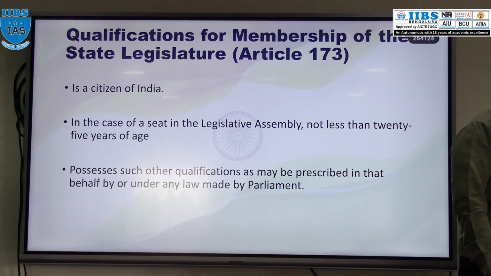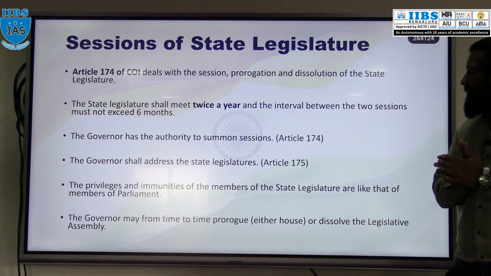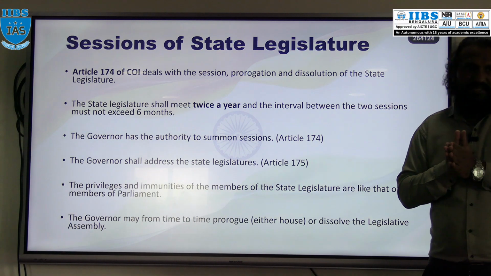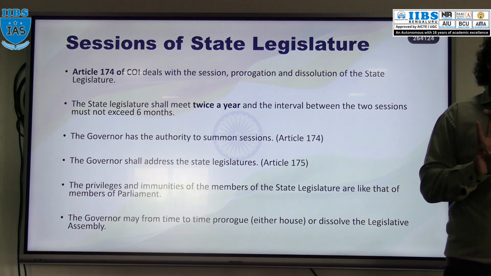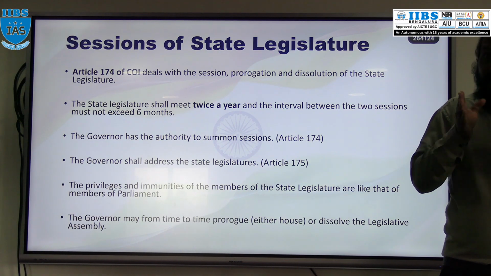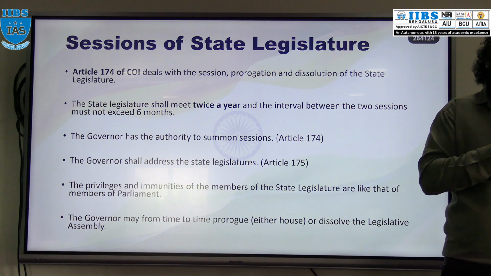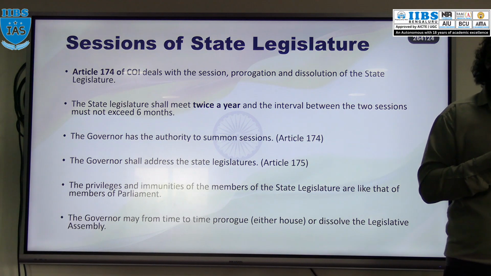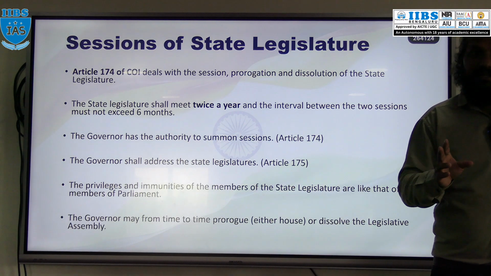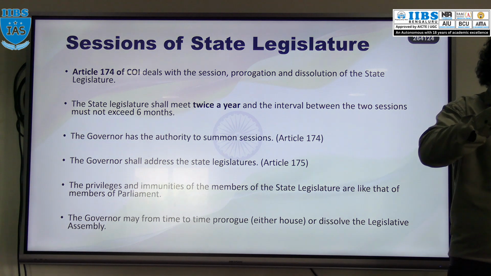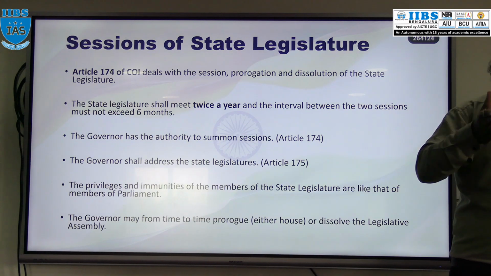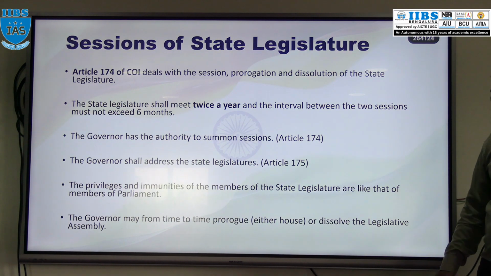Okay. Now what about the session? Session of the state legislature. They have sessions, like in Parliament we discussed, right? Generally there are 3 sessions: budget session, monsoon session and winter session. And the gap between one session and another should not be more than 6 months. So according to this logic, in a year, the minimum number of sessions should be 2 and the maximum 3. Right, and the gap between one session and another is called recess. What is it called? Recess. In Parliament also we discussed it.